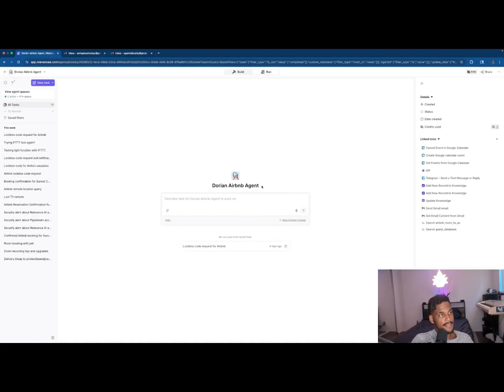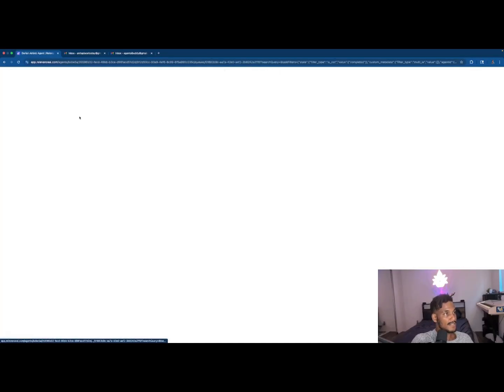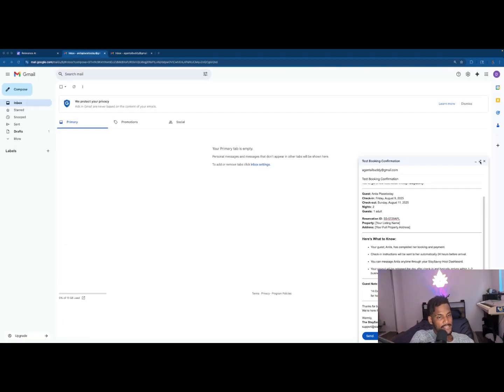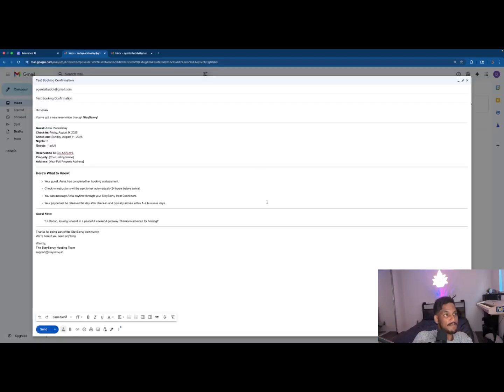So back in Relevance AI, we can actually see when our agent is working. I had AI just create a fake booking conversation from this company called Stay Savvy, just to make it look kind of real. So they book through Stay Savvy. This is the owner's booking confirmation. So we're going to send it over to Agent AI Buddy and see if the agent actually adds Anita to their guest log.